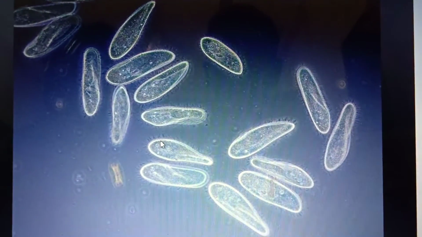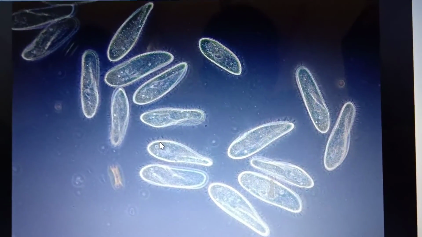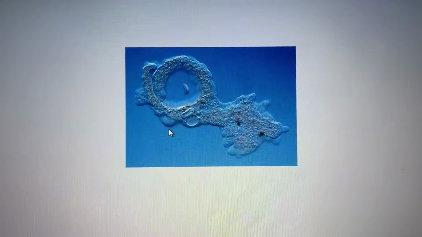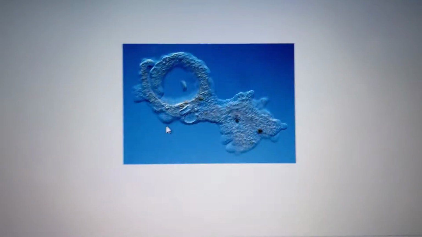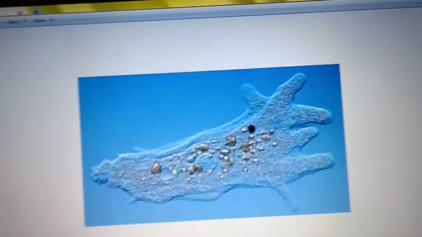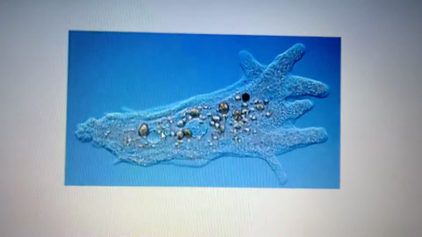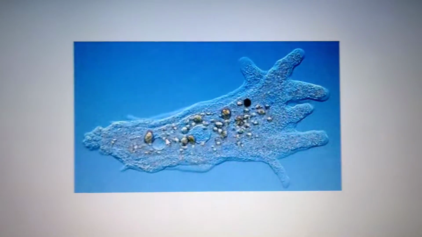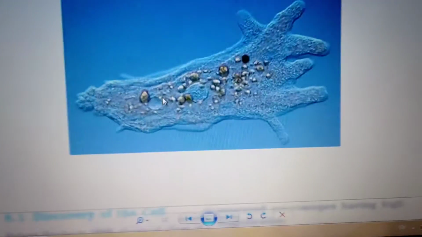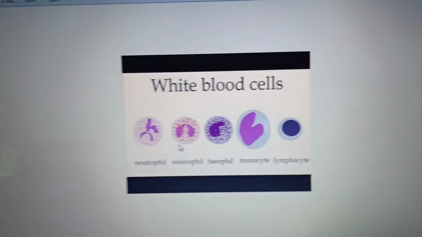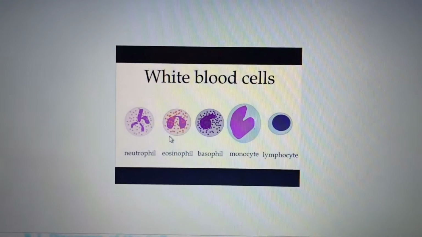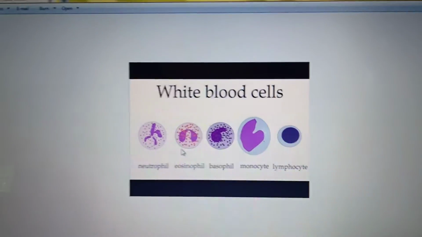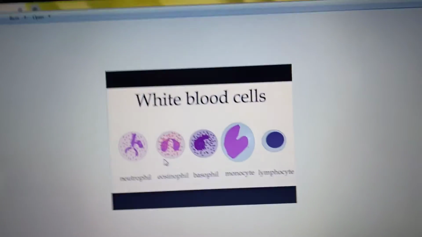Amoeba can change their shape; it is irregular in shape. It has finger-like projections which appear and disappear as it moves or feeds. You can see these are the finger-like projections. It is irregular in shape, and like the amoeba, in our body also one cell can change its shape. That is nothing but the WBC, or white blood cells, present in our body. It plays an important role in the defense mechanism.